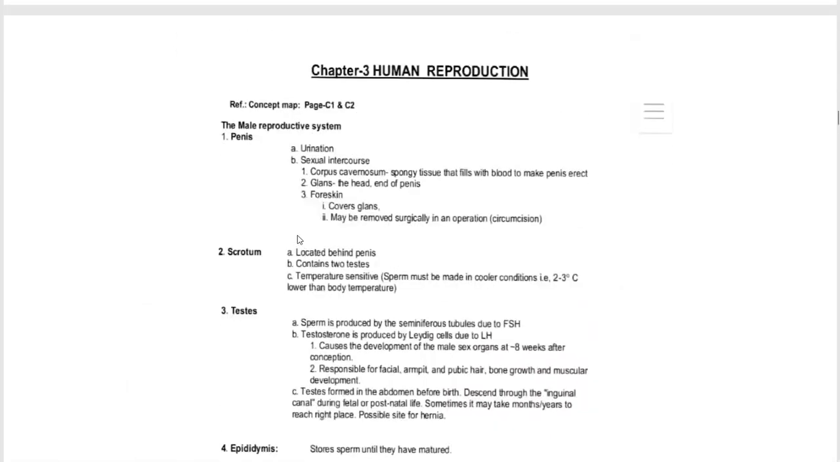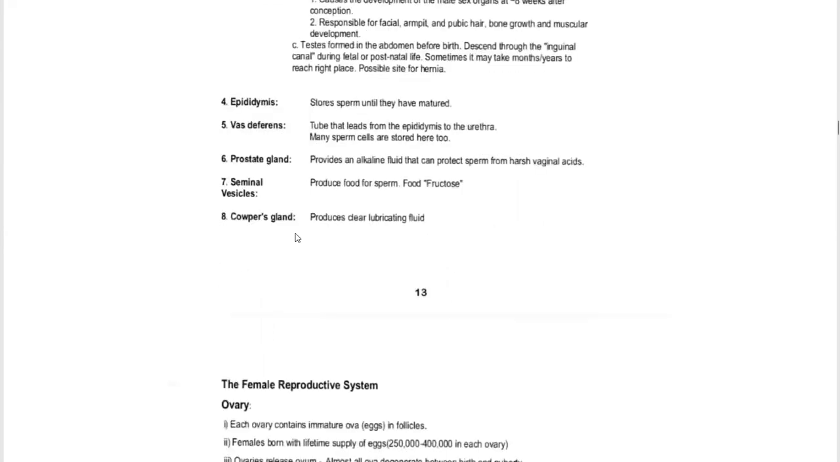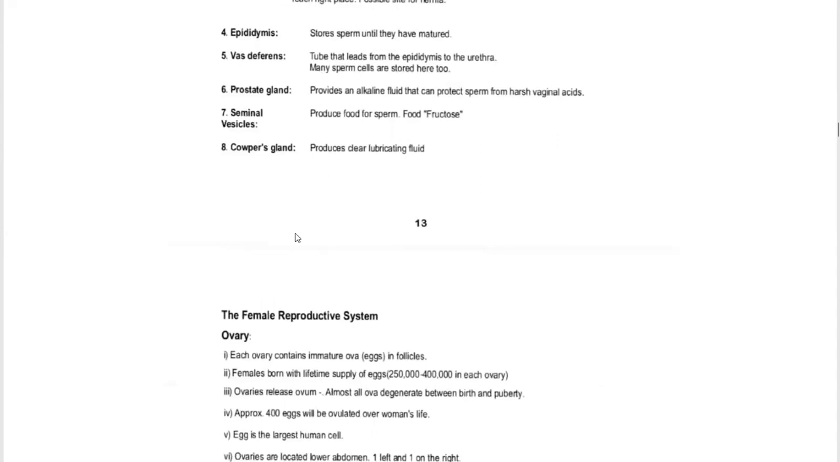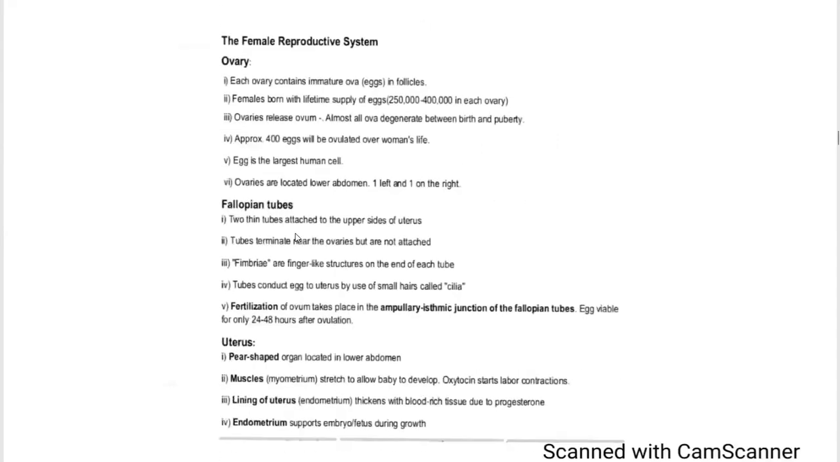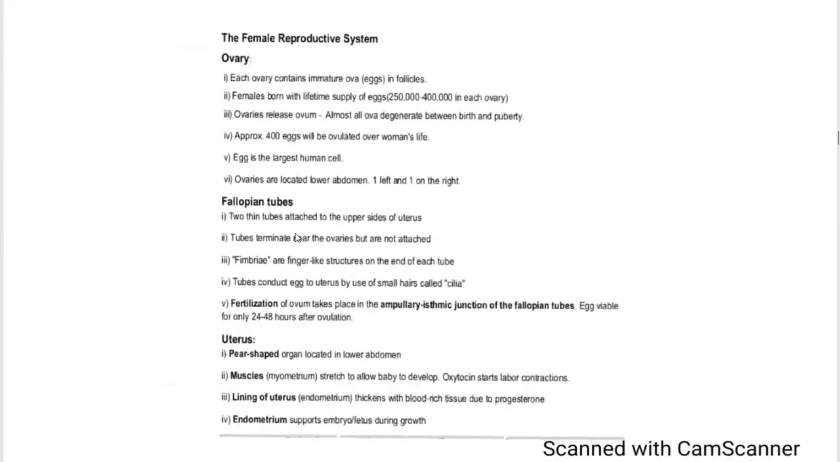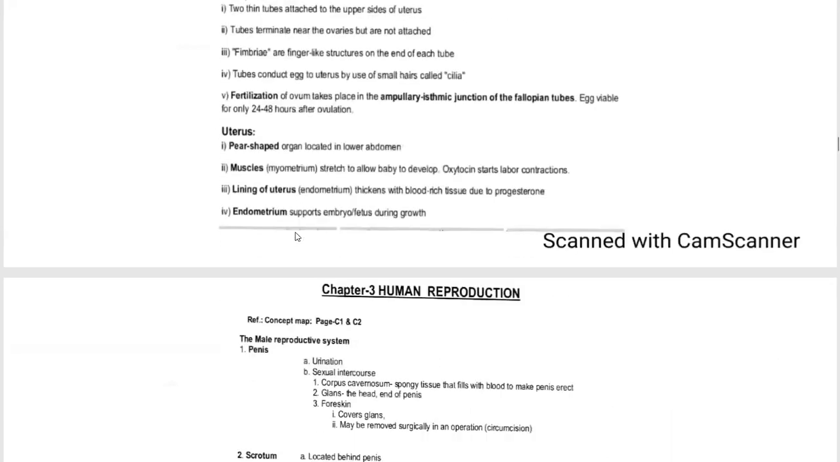So these are the basic features of the male reproductive system. Epididymis stores sperm until they are matured. Cowper's gland produces clear lubricating fluid. Now the female reproductive system: ovaries and fallopian tubes. These are two thin tubes attached to the upper side of the uterus. Uterus is a pear-shaped organ.